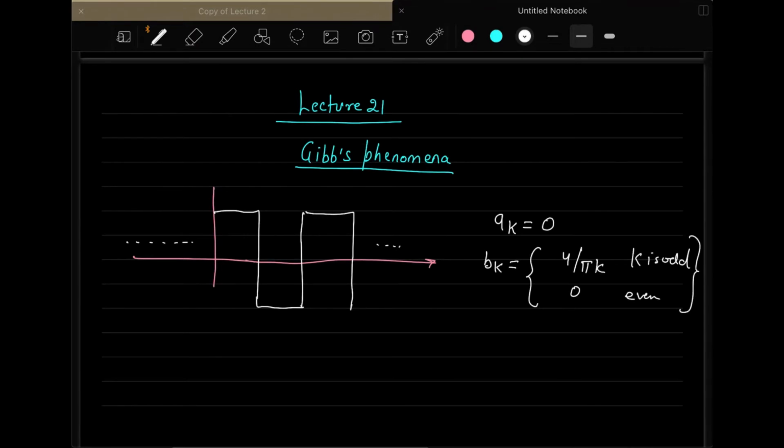So these coefficients a_k and b_k depend upon the particular signal that we are considering, and right now a_k is 0 and b_k is 4 over pi k.